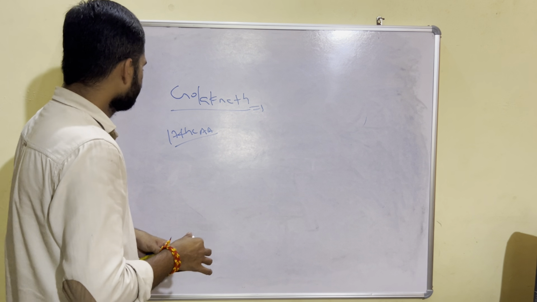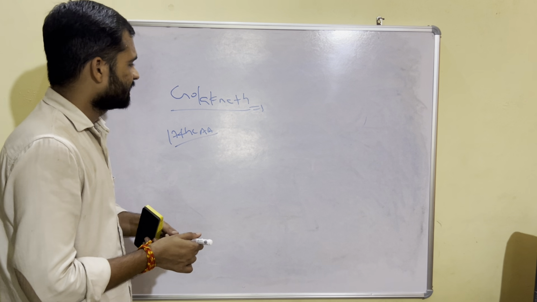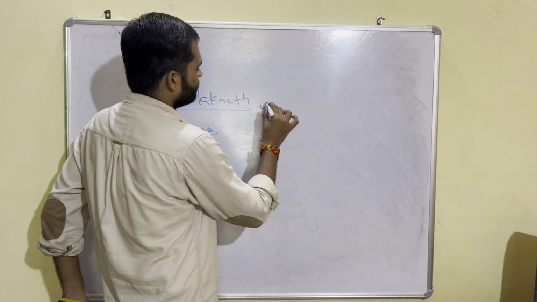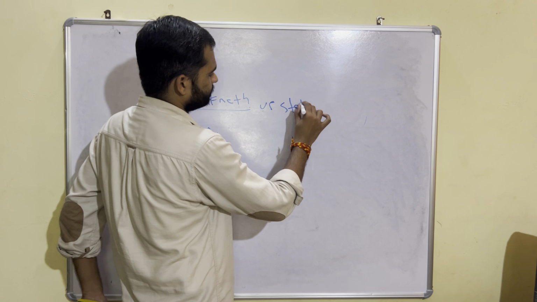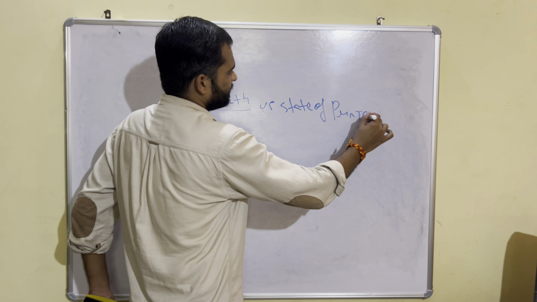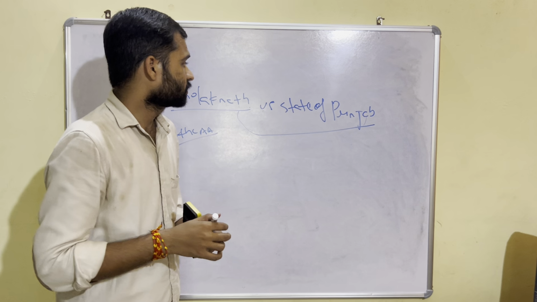This amendment was challenged in Golaknath versus State of Punjab. Here the U-turn has taken place by the Supreme Court.